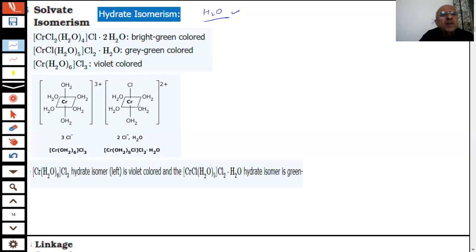Do they have the same chemical formula? Yes, the chemical formula is the same. But what is the difference in these compounds? What is the difference?